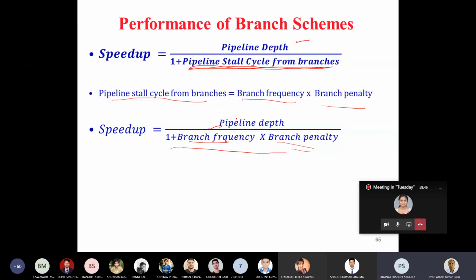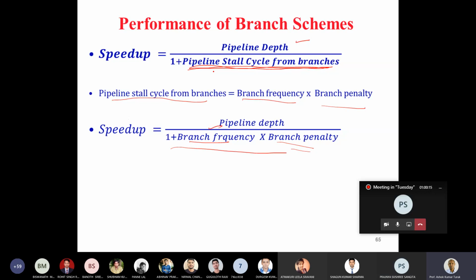Sir, in the previous slide, you said if the prediction is correct, when will we be sure that the prediction is correct or not? Is it after execution or something else? Let's look at our 5-stage pipeline. In which stage is the branch outcome known? In the instruction decode stage only. So at that ID stage, you will be able to know.